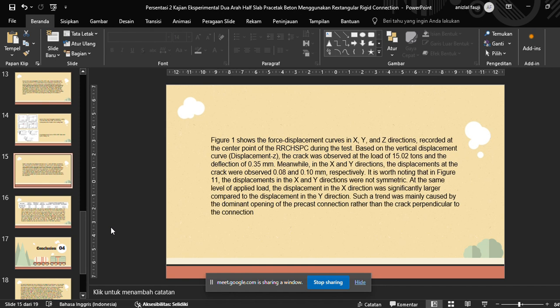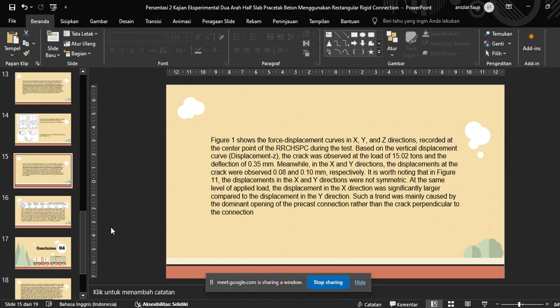Based on the vertical displacement curve, the crack was observed at the load of 50.2 tons and the deflection of 0.35 millimeter. Meanwhile, in the X and Y direction, the displacement at the crack was observed at 0.8 and 0.9 millimeter,